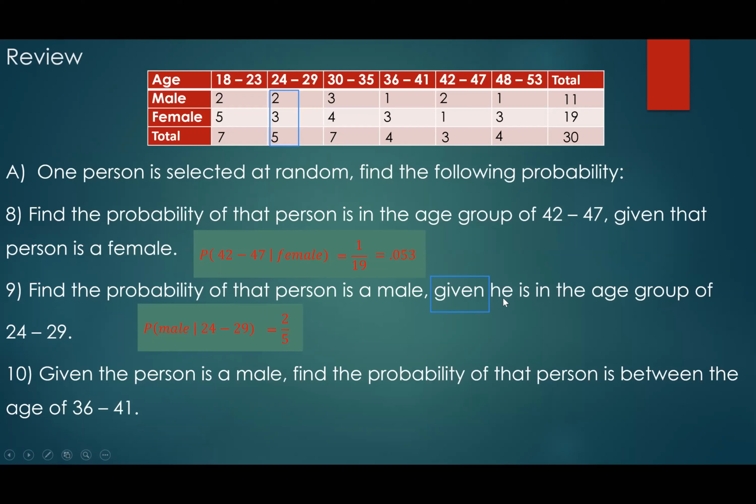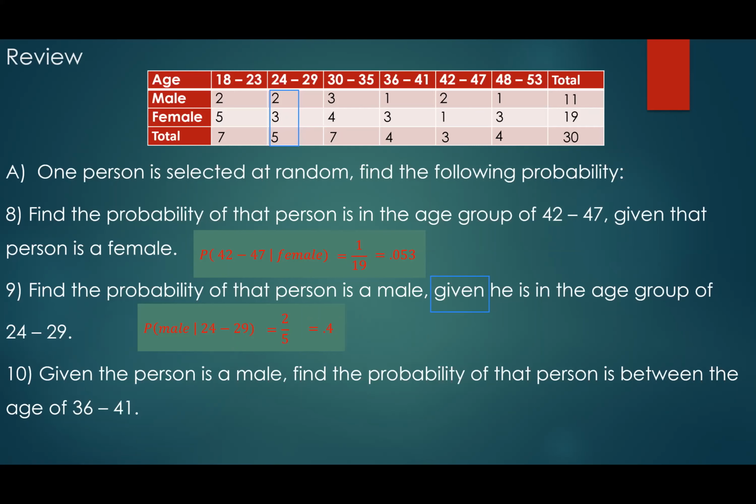Pay attention: anything after the word given is your new total. So whoever you extract, the male is what follows the given portion. We want to pick a male, but that male has to be guaranteed to be in this age group, okay? So looking at this, it will be 40%, 0.4, right?